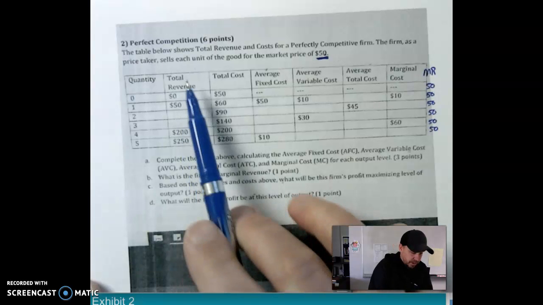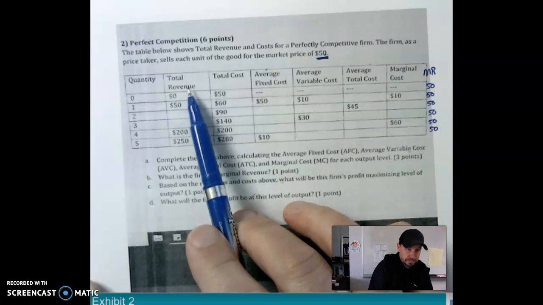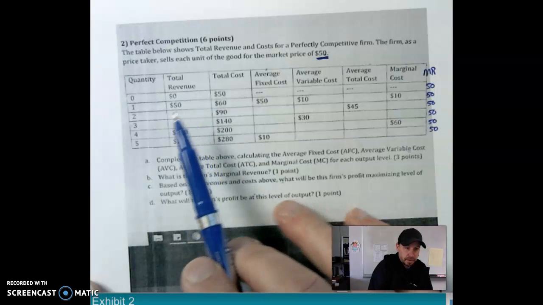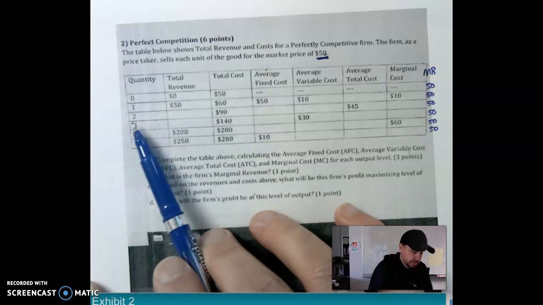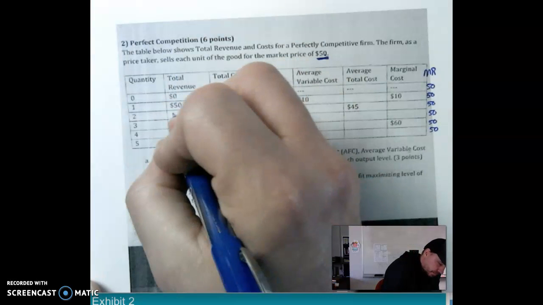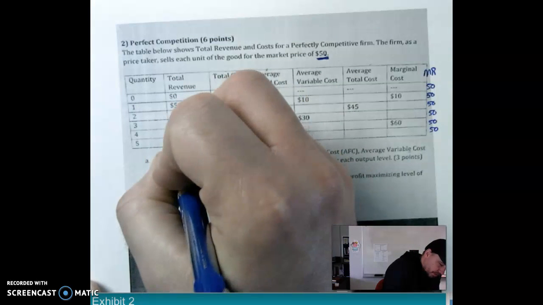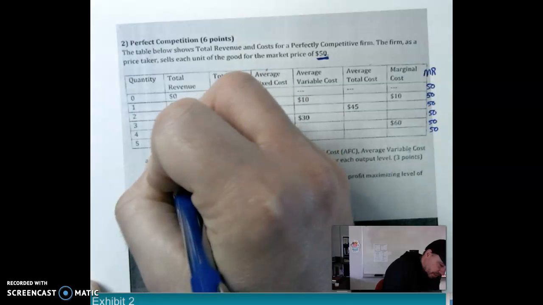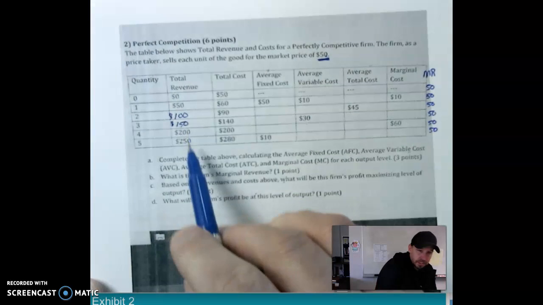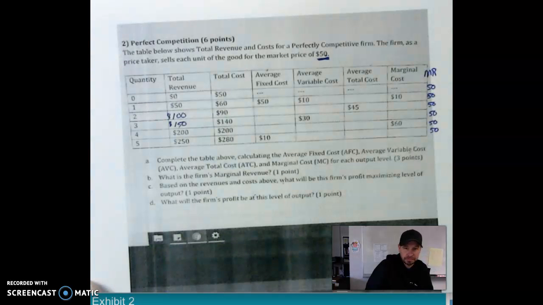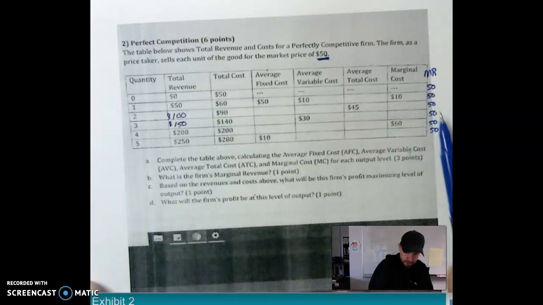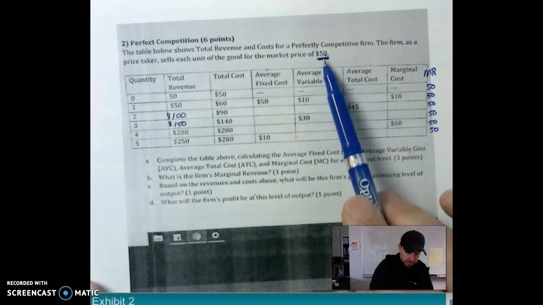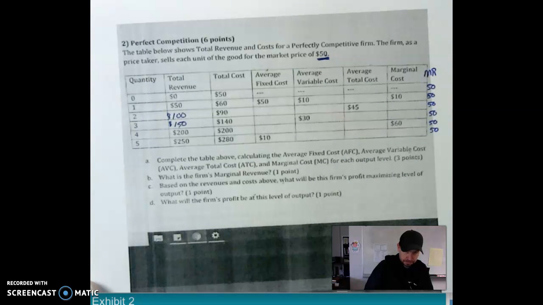So if we go through and fill this out, if you look at total revenue, we can fill that one in. Remember, our price is 50, so if we sell 1, it's going to be 50. If we sell 2 at 50, it'll be 100, 3 at 50, 150, and you can see 200 and 250, and you can go through. So the change in total revenue divided by the change in quantity, that's how we get that marginal revenue. And that's always in perfect competition going to be equal to market price.